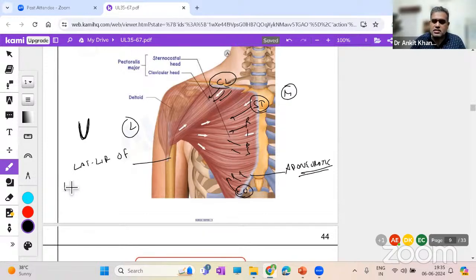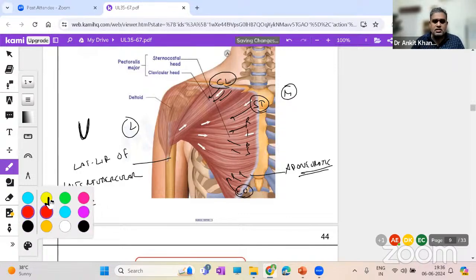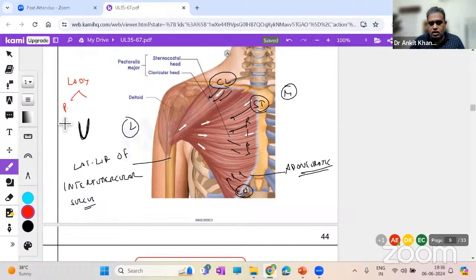You can say it as the intertubercular sulcus or groove. So lateral lip of intertubercular sulcus. Let me remind you, day before yesterday we discussed what? A lady between two majors. One was pectoralis major, one is teres major. This is pectoralis major on the lateral aspect. So it is going into the humerus, coming from clavicle and sternum and ribs, going to humerus.